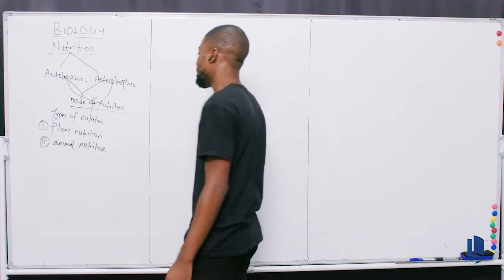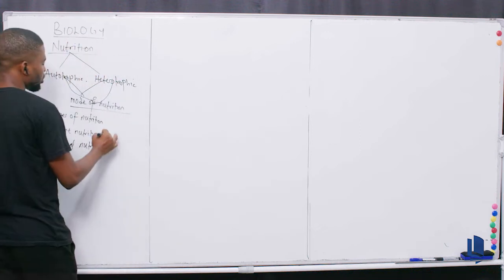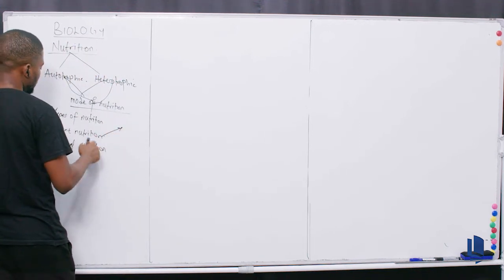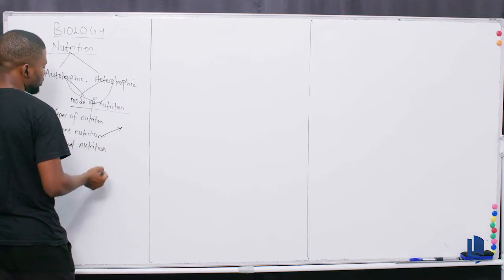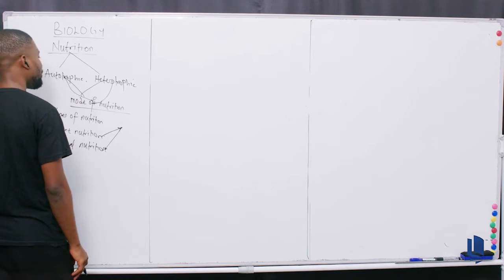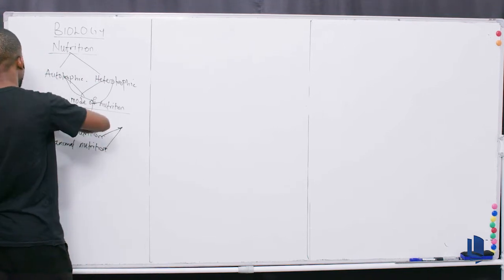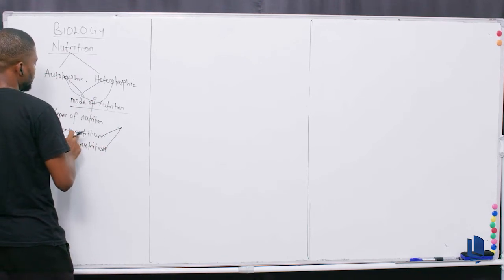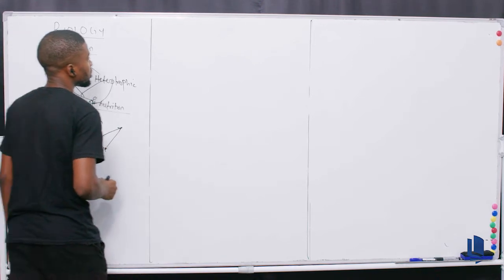So let's look at it. If we say plant nutrition, that means we're going to be talking about the plant, how does the plant feed? If we say animal nutrition, we're going to be talking about how animals feed. Are we good? So what we are going to talk about today is that we're going to start with plant nutrition.